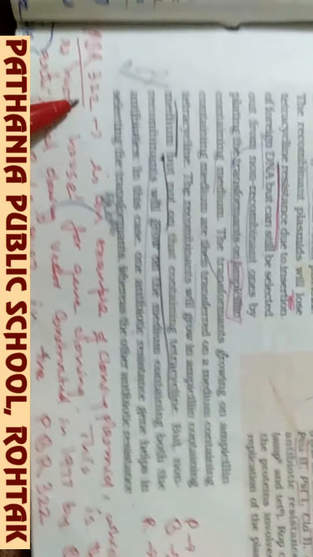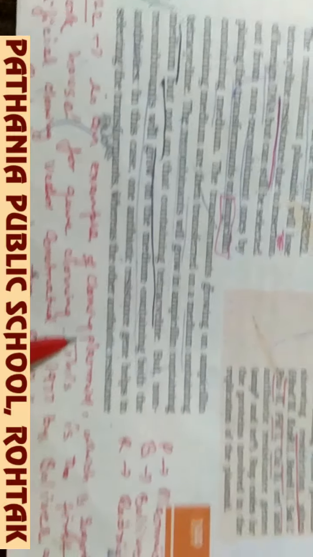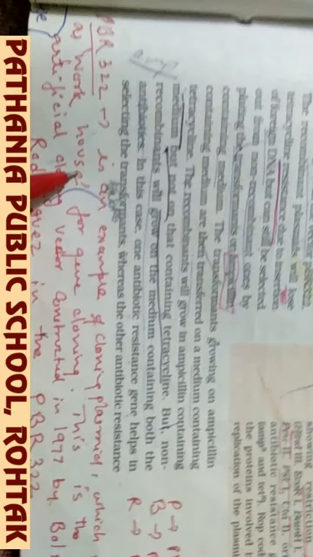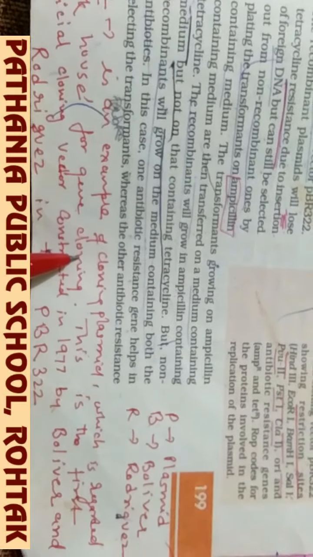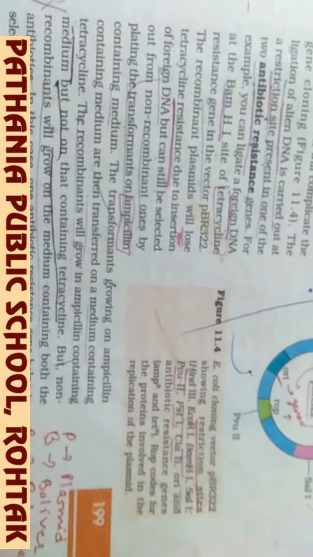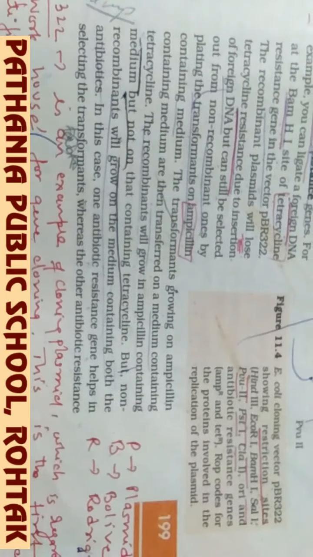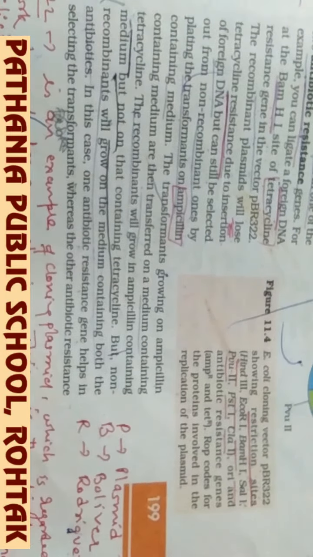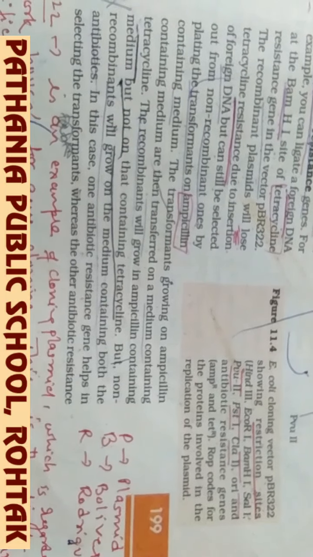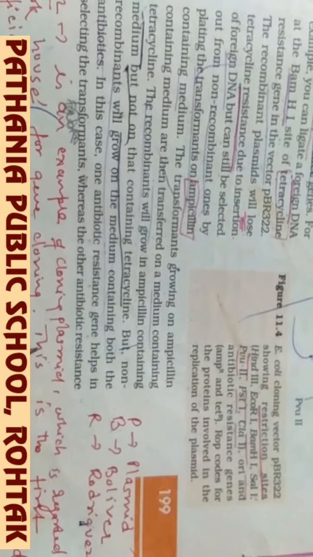PBR322 is an example of a cloning plasmid, which is regarded as the workhorse for gene cloning. Whatever gene is ligated to this vector will also be cloned along with the vector, because the vector can multiply very fast and make 15 to 100 copies or more.